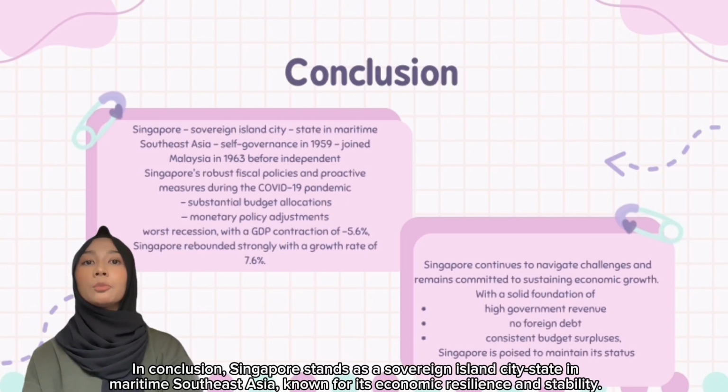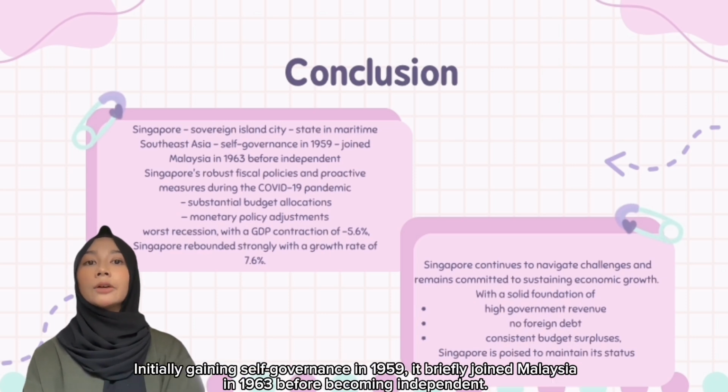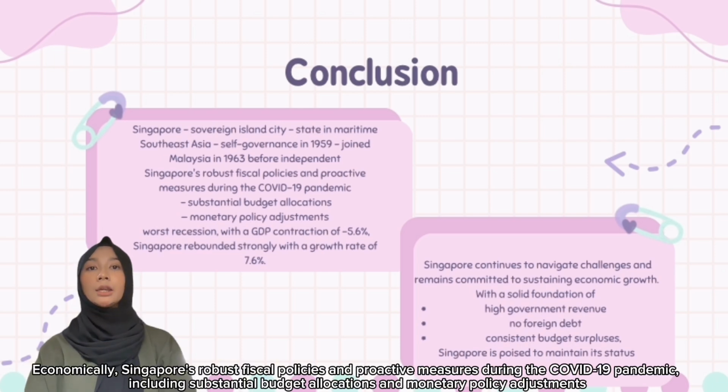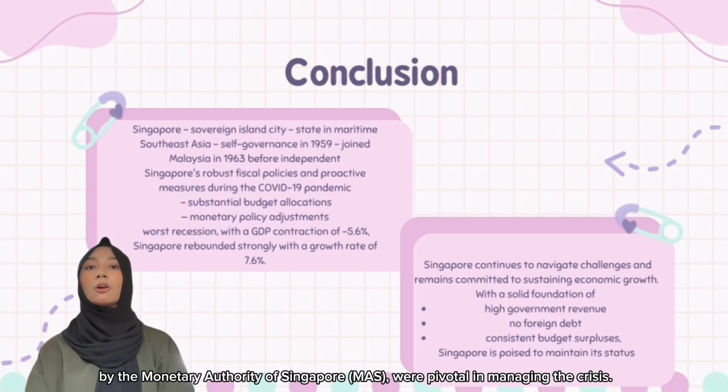In conclusion, Singapore stands as a sovereign island city-state in maritime Southeast Asia, known for its economic resilience and stability. Initially gaining self-governance in 1959, it briefly joined Malaysia in 1963 before becoming independent. Today, Singapore boasts a population of 6.05 million and is recognized as one of the world's most advanced economies. Economically, Singapore's robust fiscal policies and proactive measures during the COVID-19 pandemic, including substantial budget allocations and monetary policy adjustments by the Monetary Authority of Singapore, were pivotal in managing the crisis.